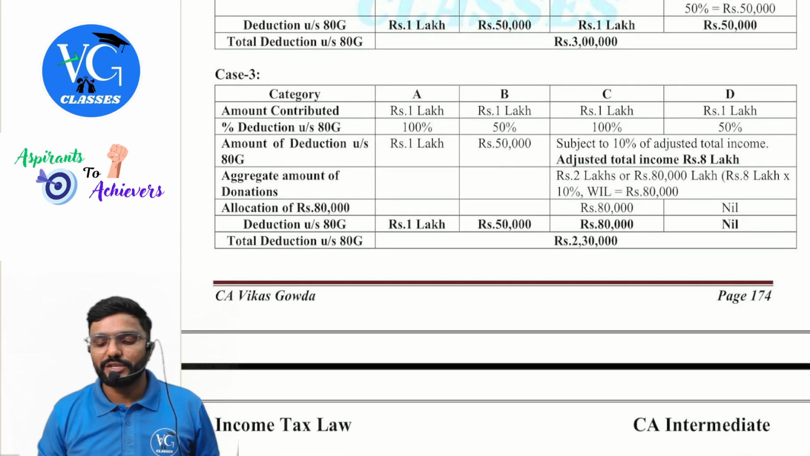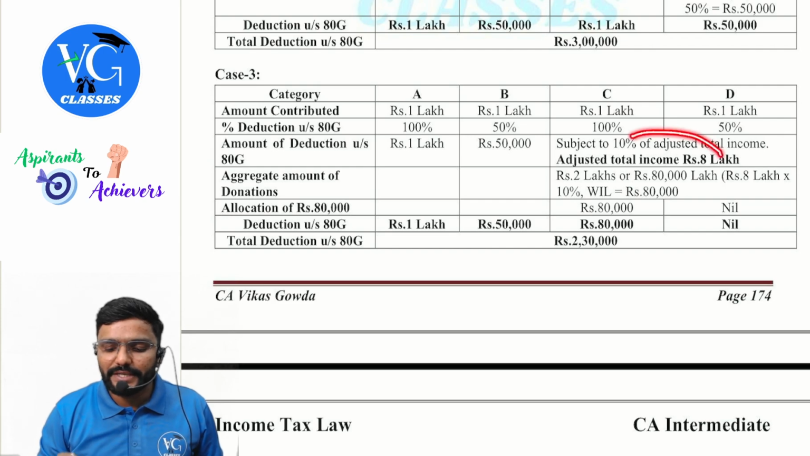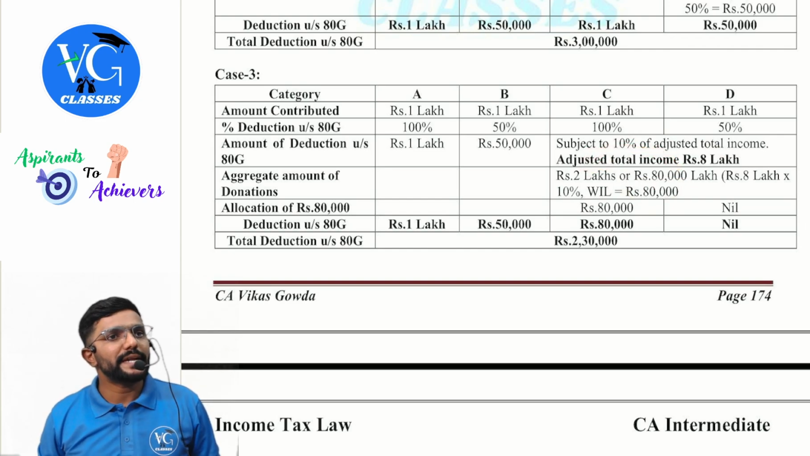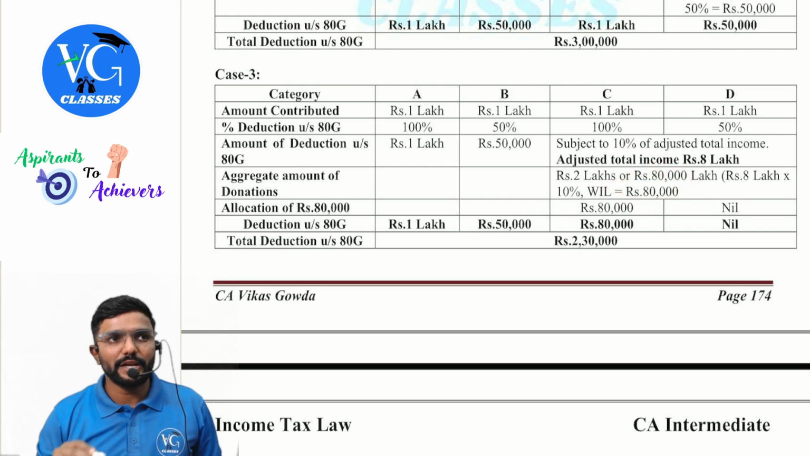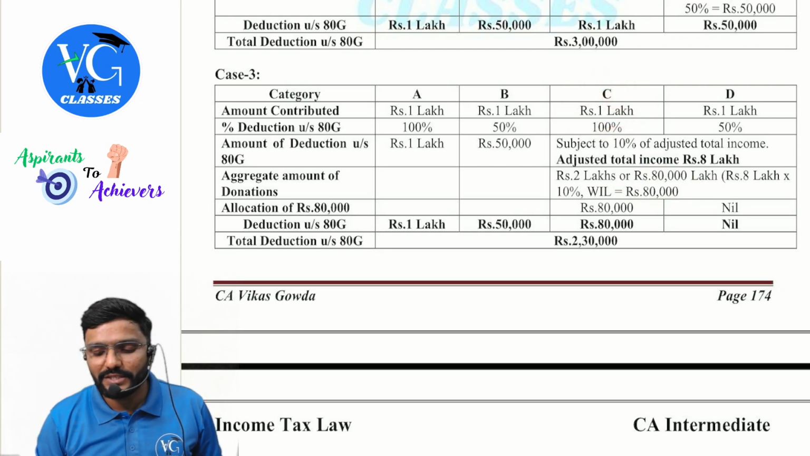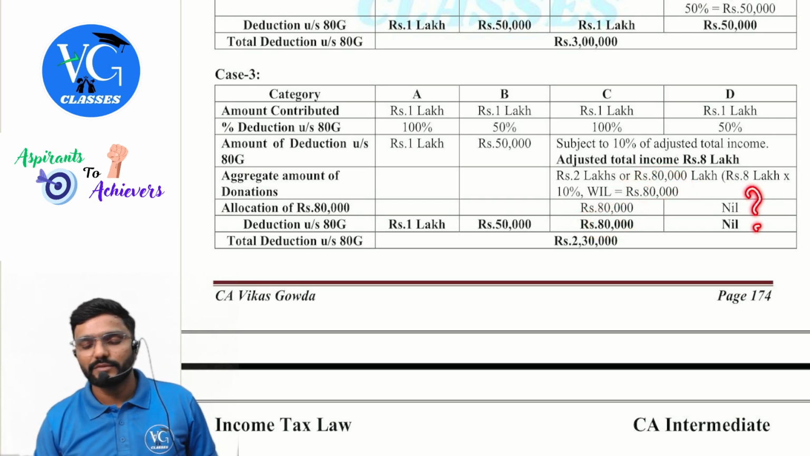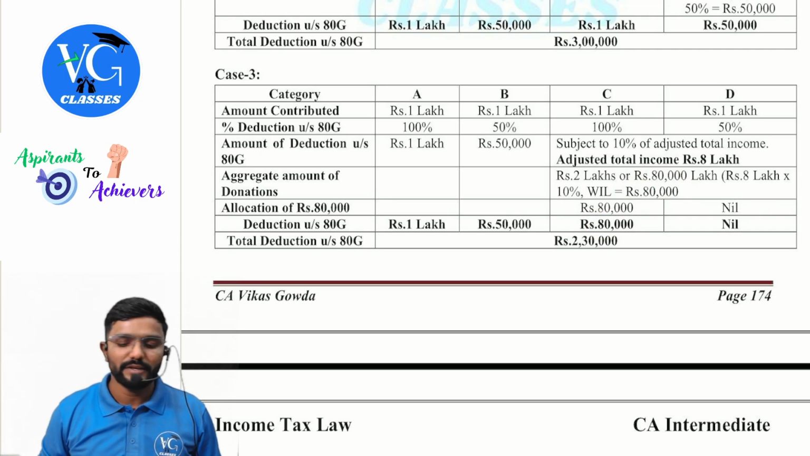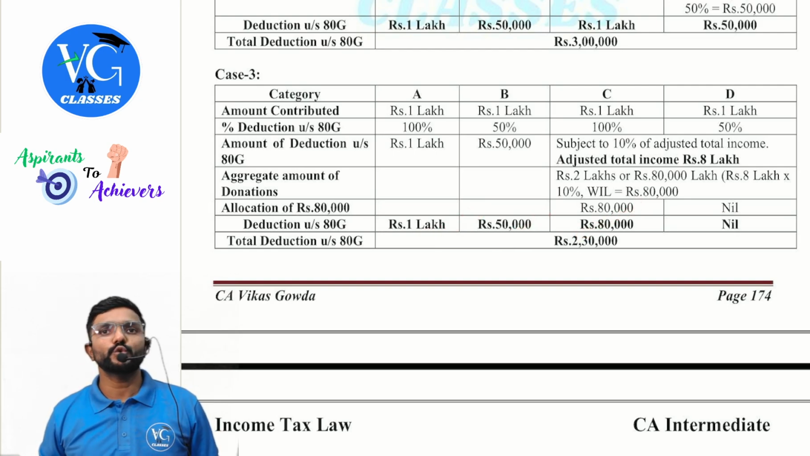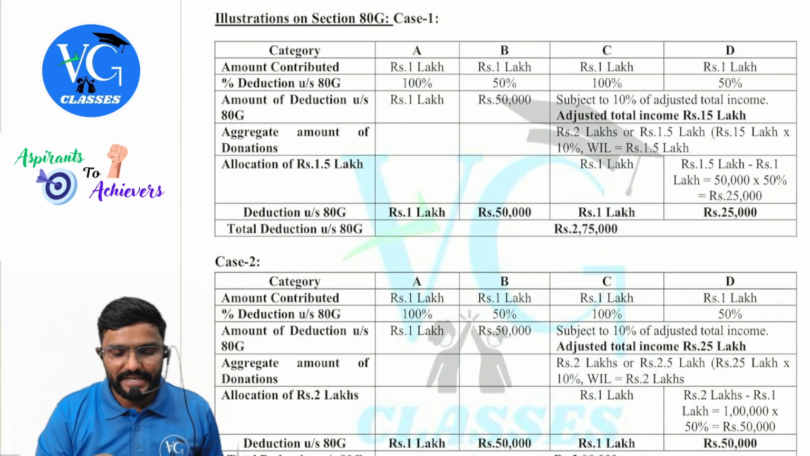Next, I have changed the adjusted total income to 8 lakh. Rest all remains the same. 8 lakh into 10% comes to 80,000, guys. 80,000 or 2 lakh, whichever is lower, 80,000. Now allocate it. First allocate it for which category? C. C has a total contribution of 1 lakh, but our amount is coming only to 80. So allocate the entire 80 to C. Nothing to D. So what is the total deduction? 150 plus 80, 230. This is all about ATG deduction, guys.